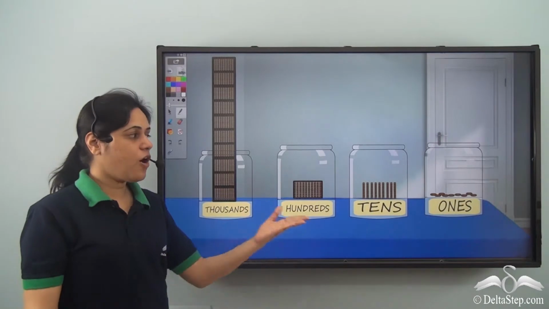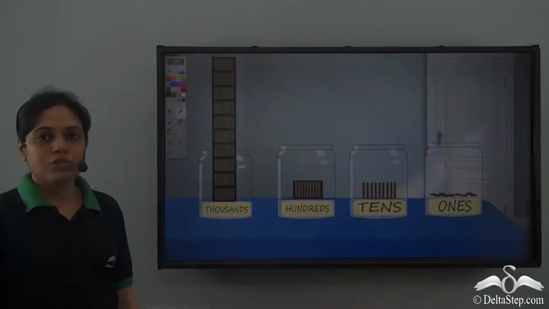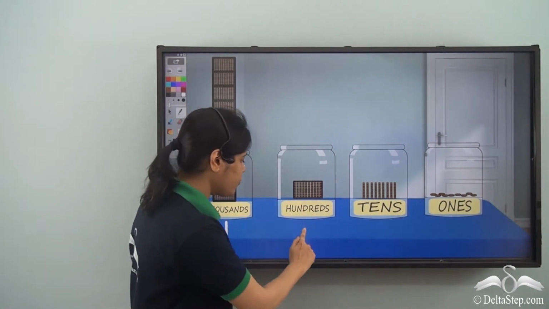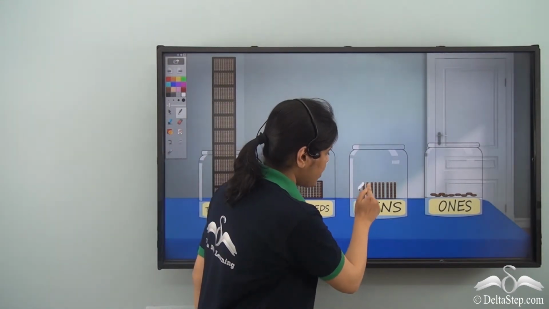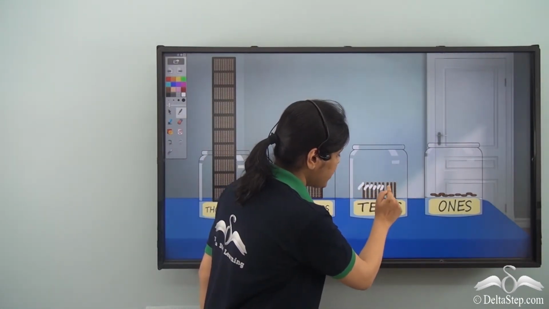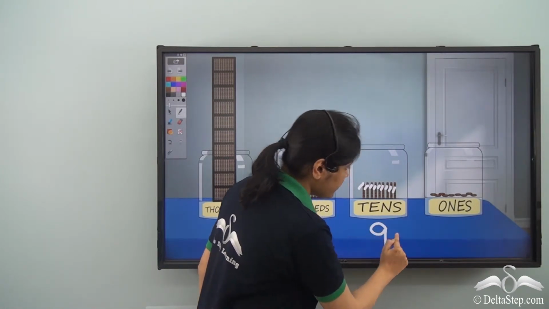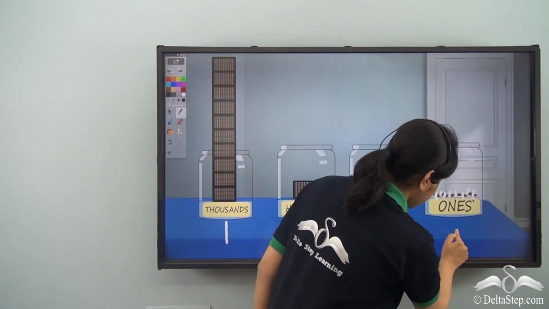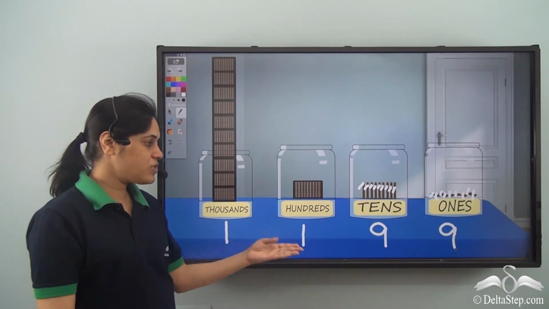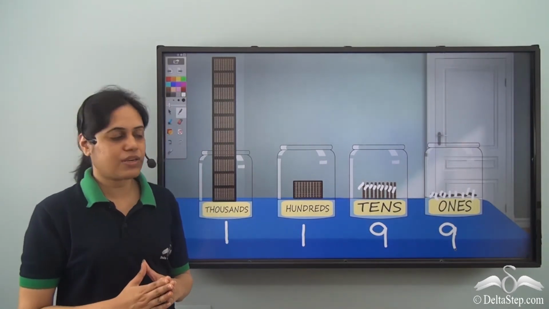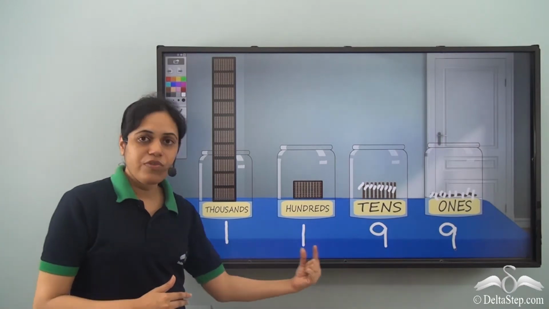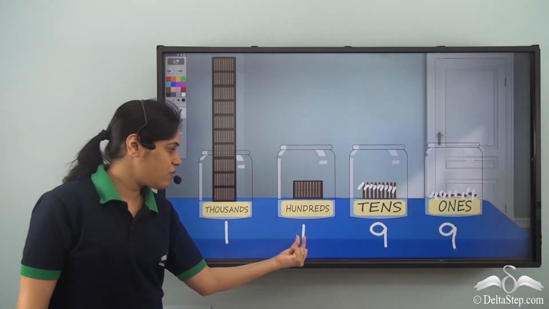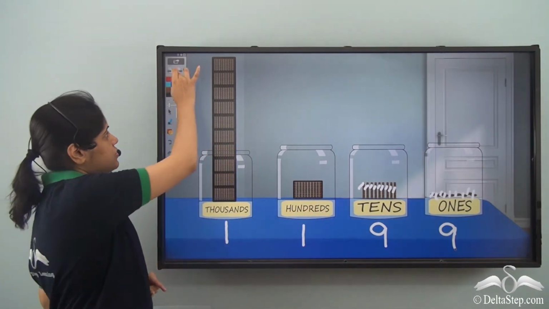So now can you tell me how many cookies are here? So there is just 1 stack of thousands. So 1000, 1 group of 100 cookies, 100. There are 1, 2, 3, 4, 5, 6, 7, 8, 9 tens, and 1, 2, 3, 4, 5, 6, 7, 8, 9 single cookies. So 1199 cookies are here. And this is how we can represent this number, 1199. So 9 tens, 1 hundred, and 1 thousand.